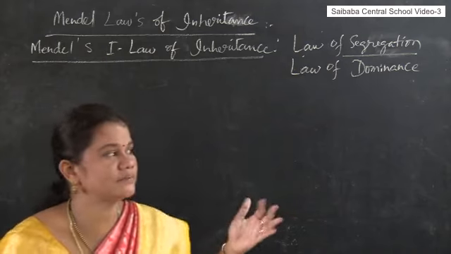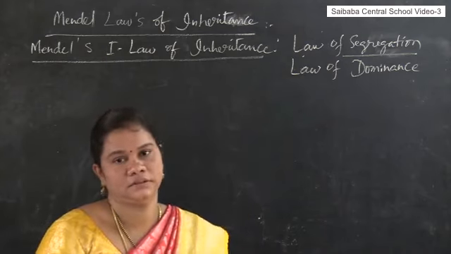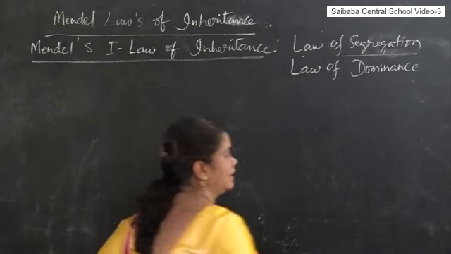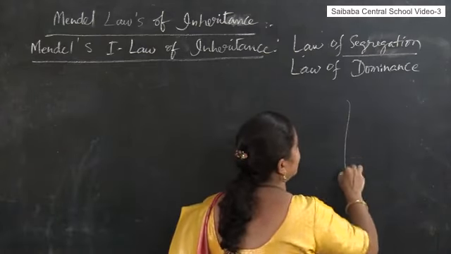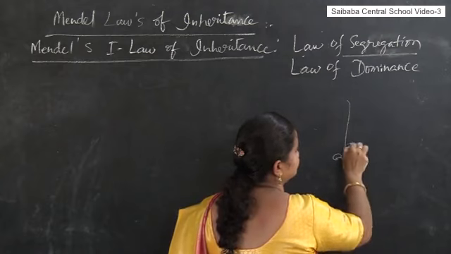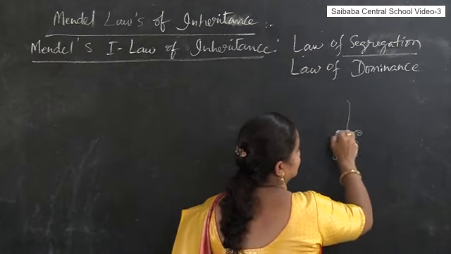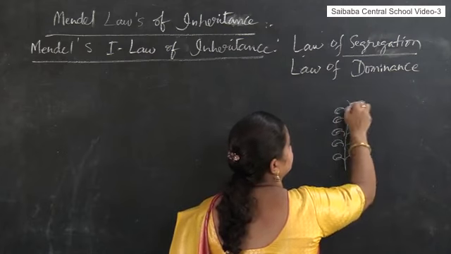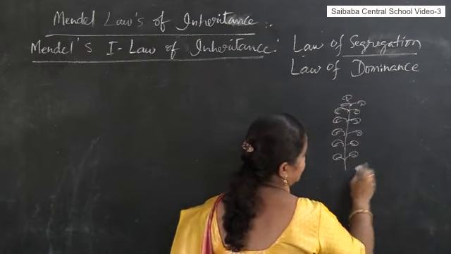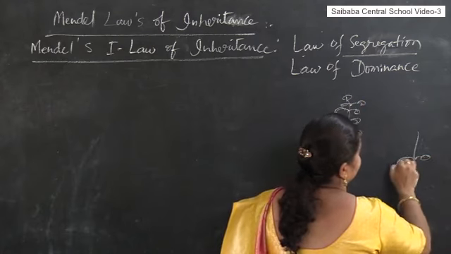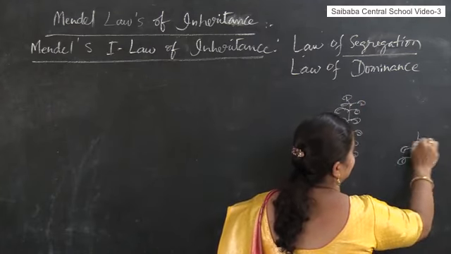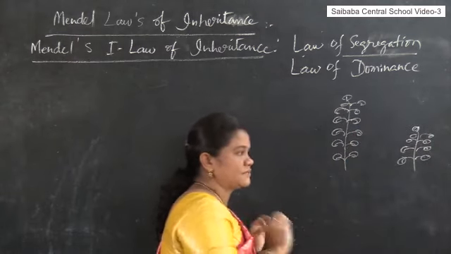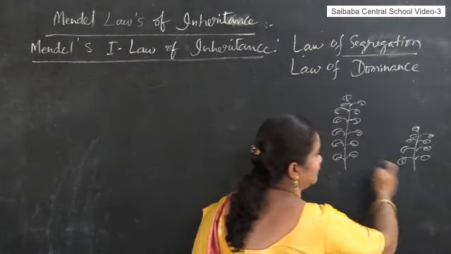When Mendel was observing his garden, which contains a number of pea plants, he observed that there are 2 tall parental plants, or both the parents are tall, or one of the parents is tall and the other parent is dwarf. Because it is a self-pollinating plant, what happened, you know?